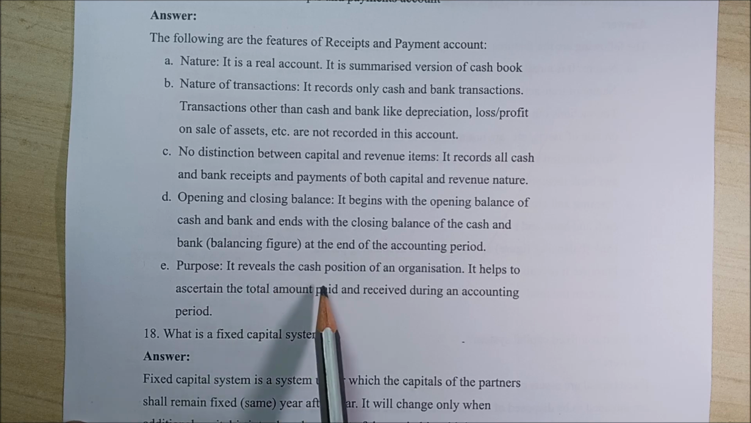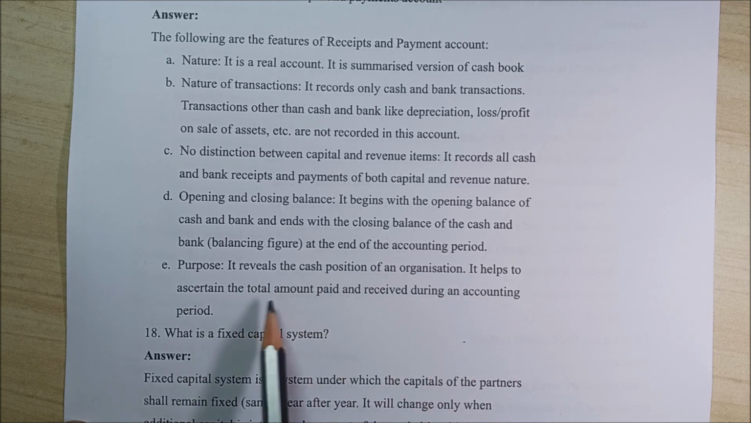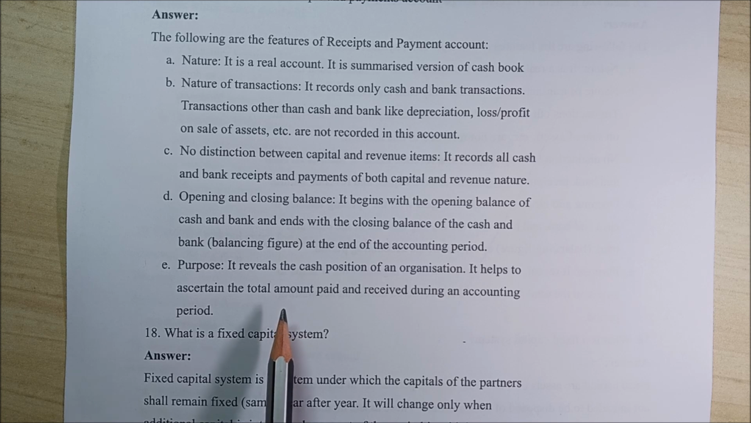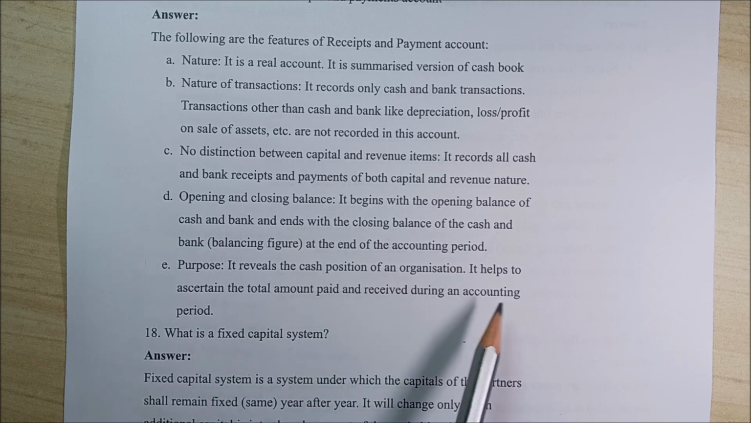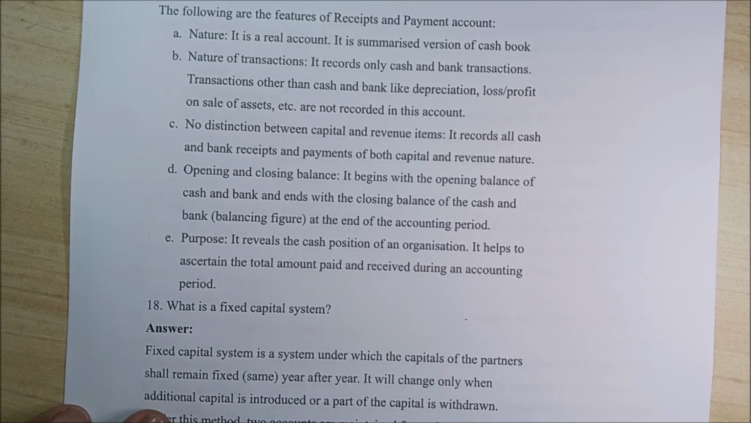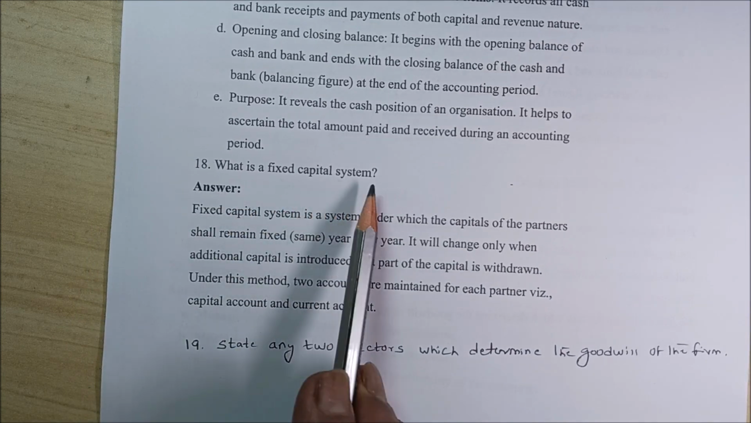Purpose: it reveals the cash position of an organization. It helps to ascertain the total amount paid and received during an accounting period, to know how much we have received during the period and how much we have paid for expenses. So these are the features of the receipts and payments account. Next question. What is fixed capital system?